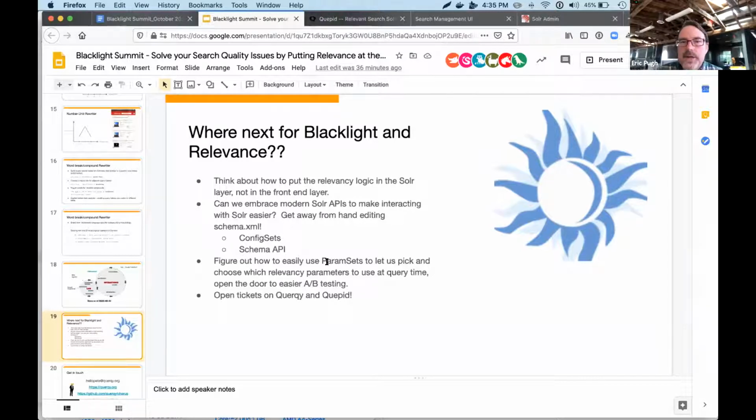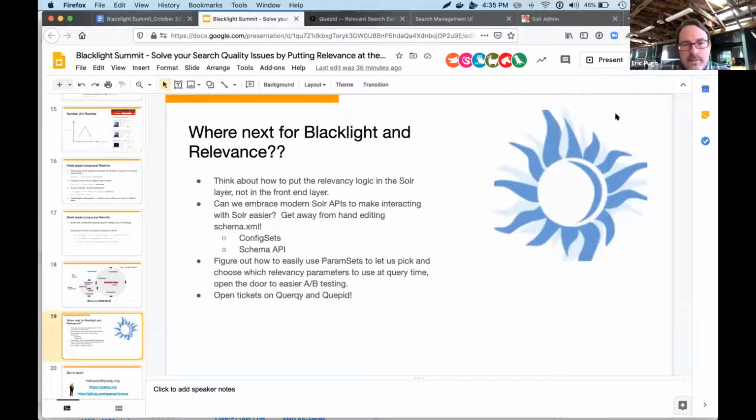There were definitely features of Blacklight that I wanted to take advantage of, but then I realized I would have to recreate those parameters inside of Cupid. And so, I want the relevancy logic to live inside of the search engine, and the display and controller and model view and all of that to live in Blacklight. I also think that Solr has come a long way since 2008 with its APIs and how to work with it.